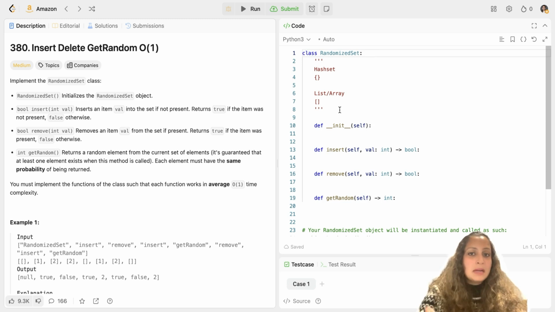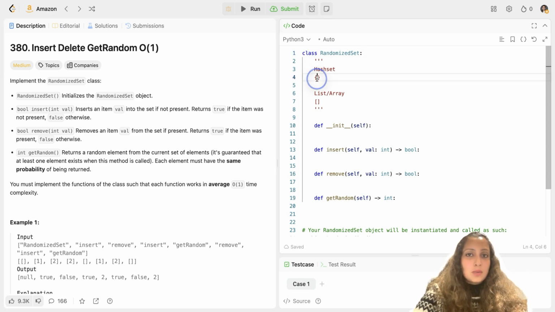Let's take an example and understand the question better. Say suppose I first insert one value here, the digit 1. When I have to insert 1 first, my hash set is empty. There is nothing inside it. So in the insert function, it will check if value 1 is already present. It's not present, so it will insert it here, and it will also insert it in the list.